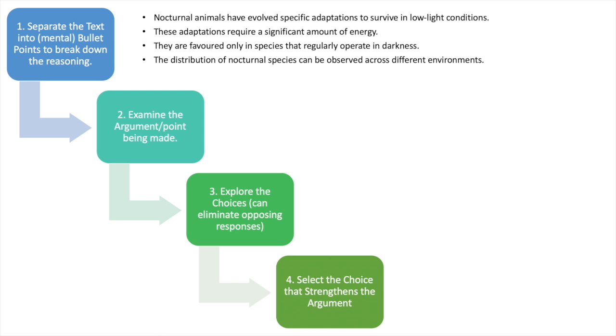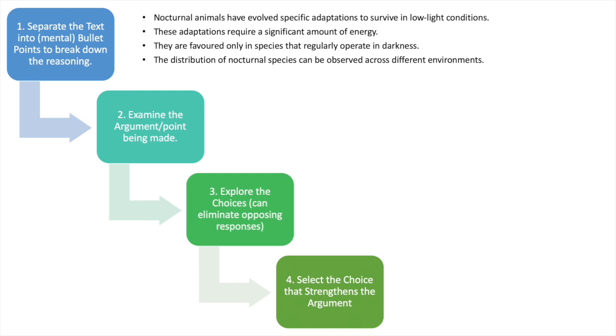Now, choice B talks about environments like caves that have consistent darkness, leading to a concentration of nocturnal species. This is relevant, but the passage hints at a broader principle of species distribution rather than a specific example like caves. So it partially fits.